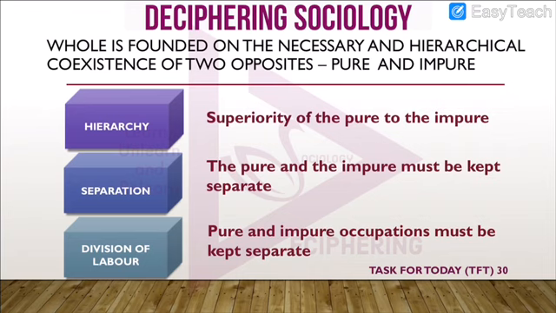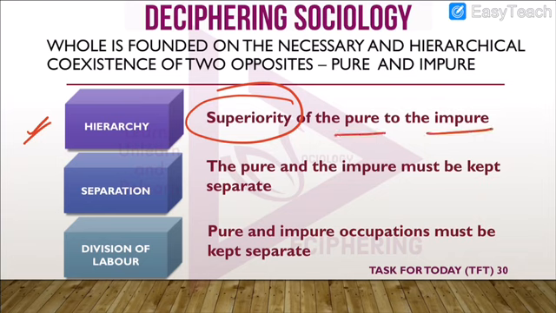How? The first one was that in hierarchy there was separation, or opposition, between the superior and the inferior castes. So there was purity and impurity.